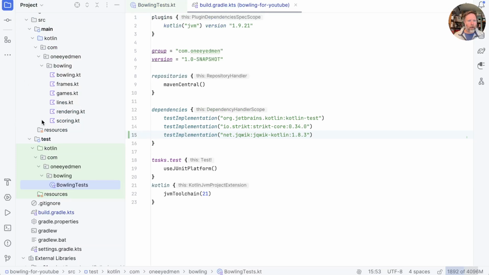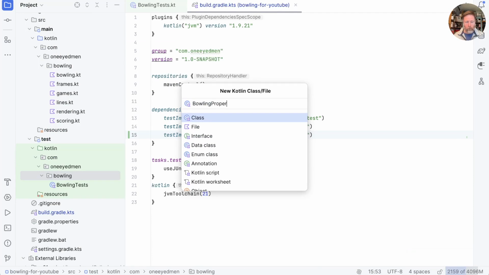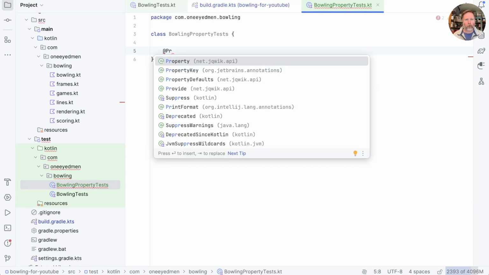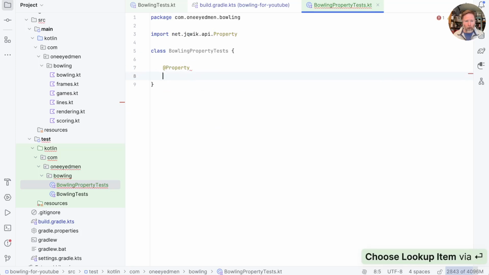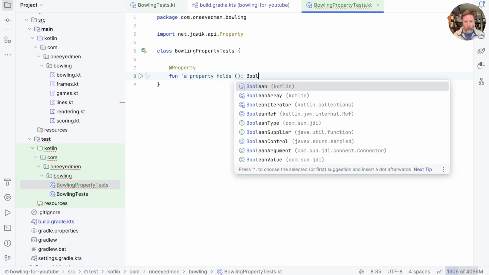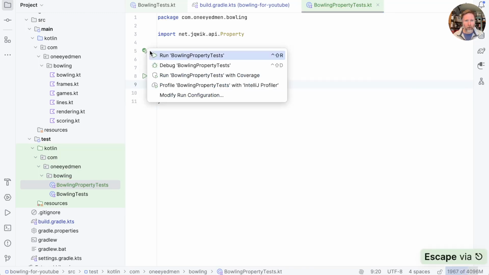Anyway, let's go off, and next door to bowling tests, we'll create bowling property tests. And now for jqwik tests, instead of annotating with @Test, we annotate with @Property. Can we see that? Yes, we can. And we then write a function with some sort of name, aPropertyHolds, and that will take some parameters that we'll come back to, but should return Boolean for whether the property does hold. And providing return true, I think we might manage to run this test and have a look.